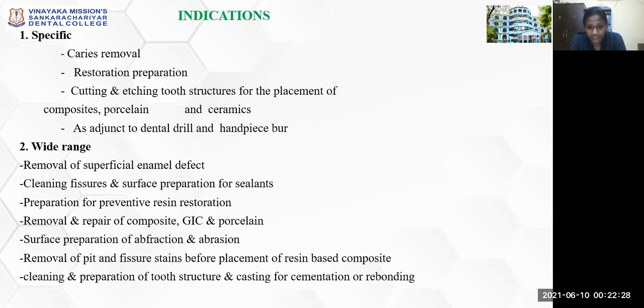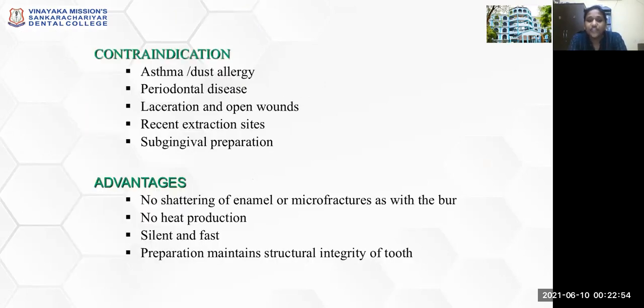In a wide range, it is used for removal of superficial enamel defects, cleaning fissures and surface preparation for sealants, preparation for preventive resin restoration, removal and repair of composites, GIC and porcelain, surface preparation of abfraction and abrasion, removal of pit and fissure stains before placement of resin-based composites, and for cleaning and preparation of a tooth structure and casting for cementation or rebonding. Contraindications: usually asthmatic patients or patients with dust allergy are contraindicated.